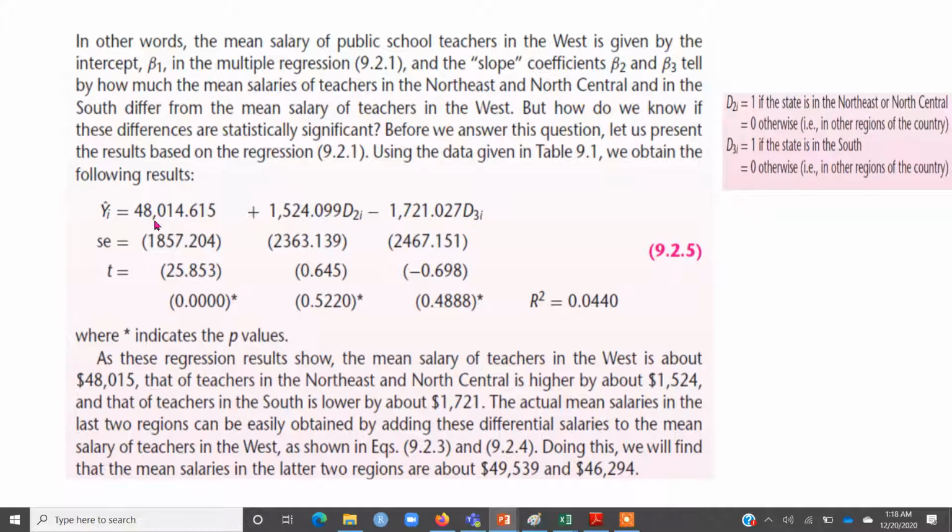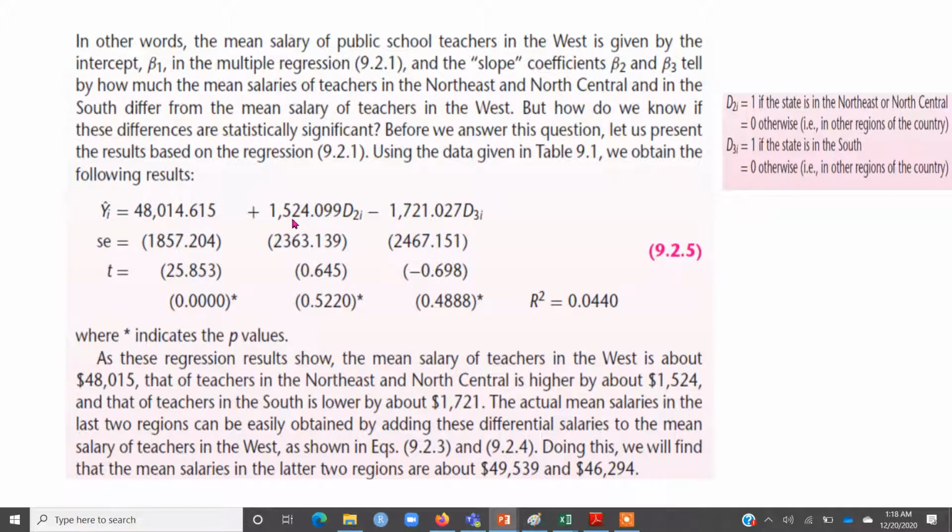So if this intercept value and D2 equal to 1 is added, that is sort of an intercept for the northeast or north central region. Anyhow, that's just a technical interpretation, but the actual way in which we can interpret, I've already explained: you put D2 equal to 1, and for the south region you put D3 equal to 1.